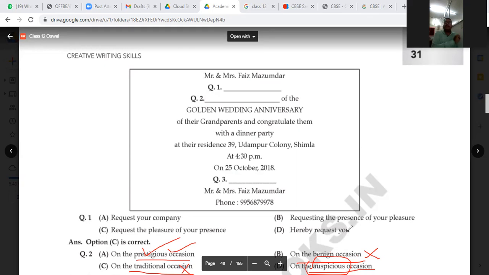So considering the meaning of auspicious, we can take option D as the right answer. We will not take prestigious occasion, because celebrating a wedding anniversary, we cannot mention that it is a prestigious occasion, but it is an auspicious occasion.